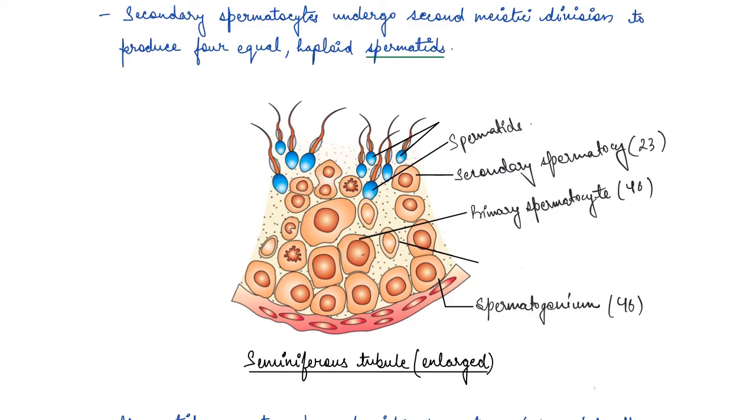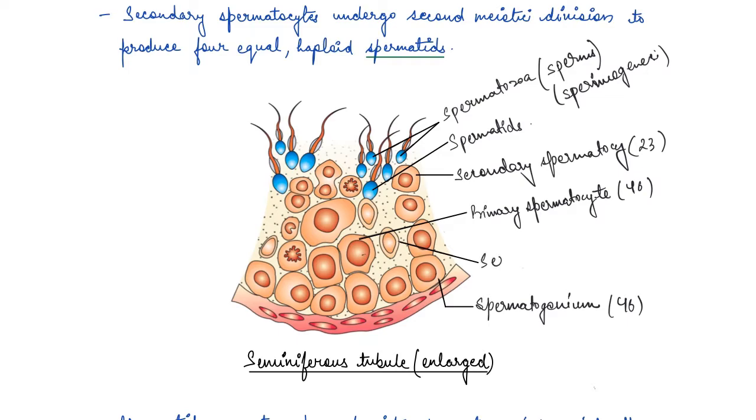Now these spermatids are transformed into spermatozoa by the process of spermiogenesis, and these are basically the sperms, right? And the process involved is spermiogenesis. Now after spermiogenesis, the sperm head becomes embedded in the Sertoli cells.